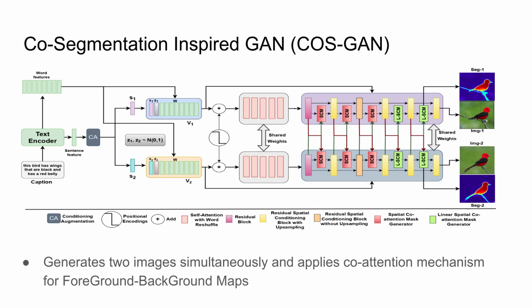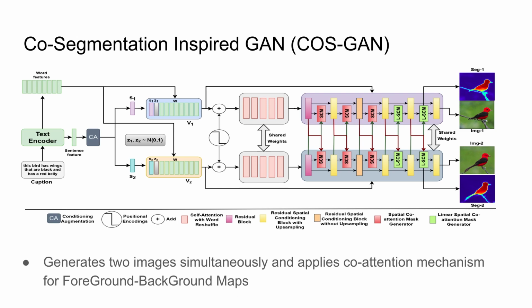To achieve these, we propose a simple architecture involving co-segmentation between two image features simultaneously generated from the same text, but initialized with different noise vectors. Specifically, we propose a novel framework called Co-Segmentation Inspired GAN that accepts text and encodes it into a sentence vector. Multiple sentence vectors are generated using conditioning augmentation techniques as proposed in StackGAN, and further, these sentence vectors